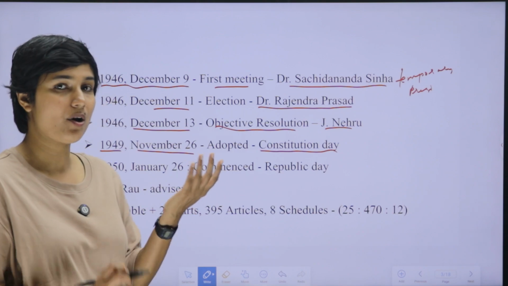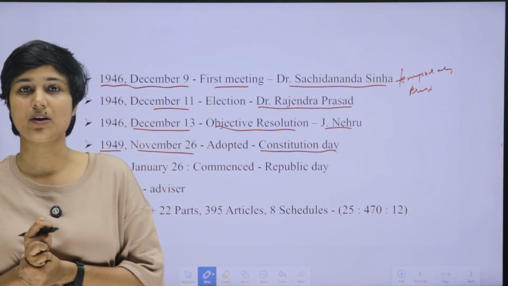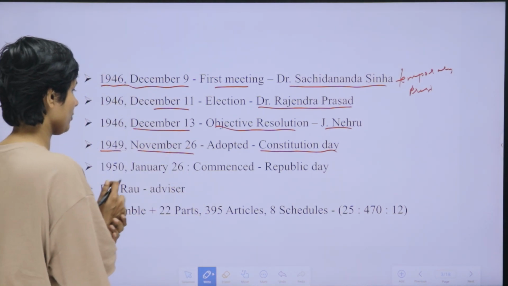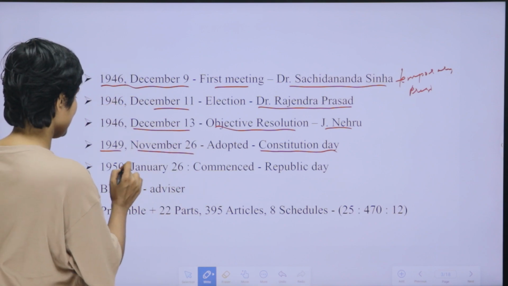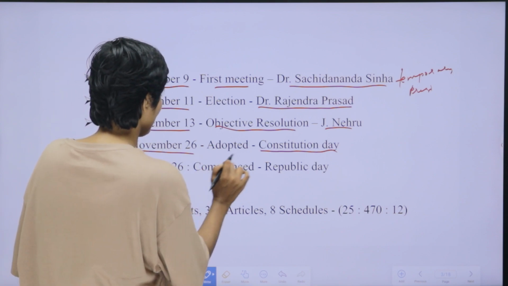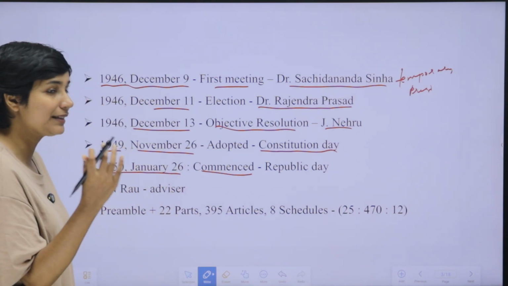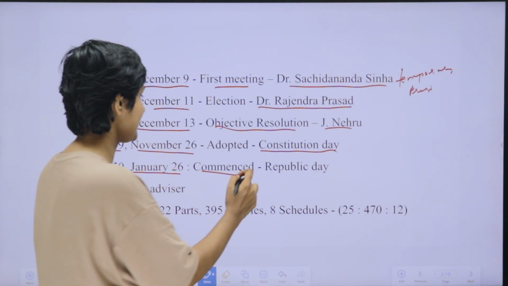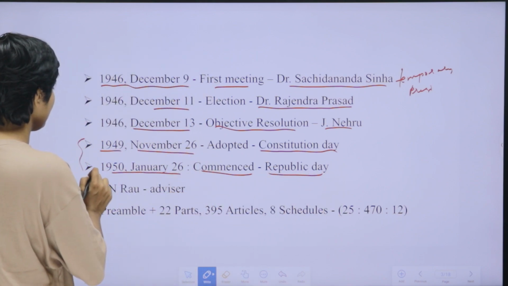It was on this date that India's constitution was adopted by India's Constituent Assembly, and it came into force, or commenced, on a later date, correctly after 2 months, that is 1950 January 26. To remember that day, we celebrate every January 26 as India's Republic Day. So, these two dates are very important.